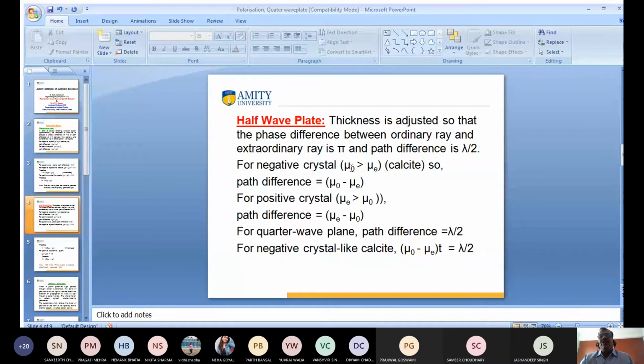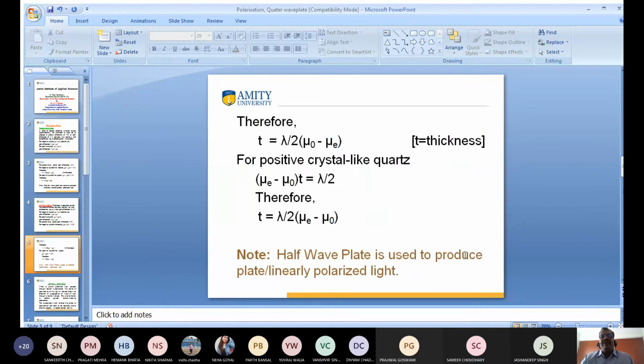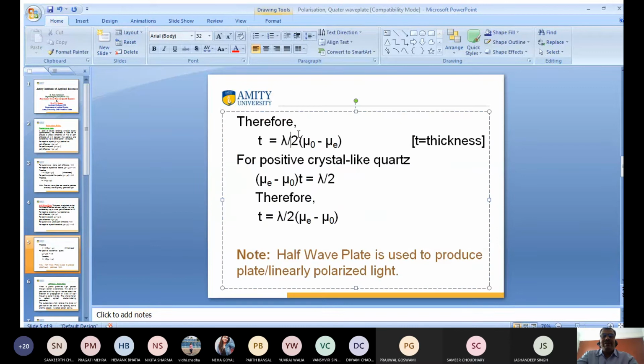For a negative crystal, mu O is greater than mu E, so the path difference will be the difference of the respective indices, mu naught minus mu E. For a positive crystal, mu E is greater than mu naught, so the path difference is mu E minus mu O. For the half wave plate, the path difference is lambda by 2, so for a negative crystal, mu O minus mu E times T is equal to lambda by 2. Therefore T is equal to lambda by 2 upon mu O minus mu E.